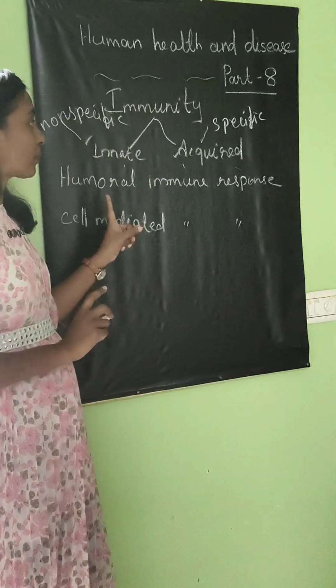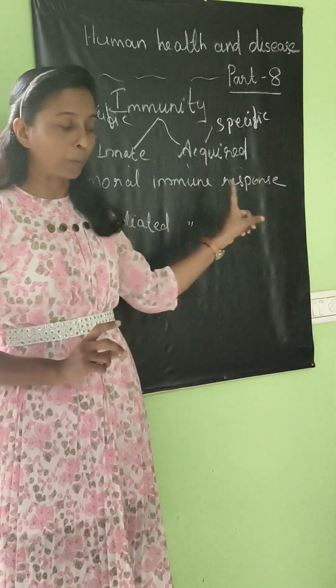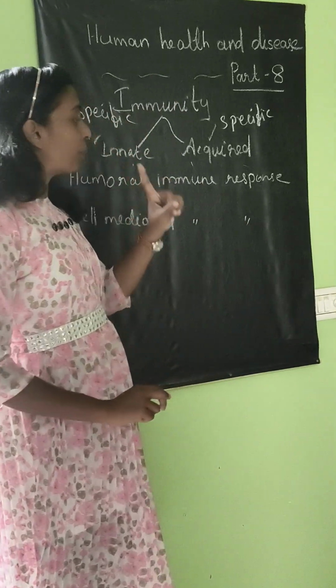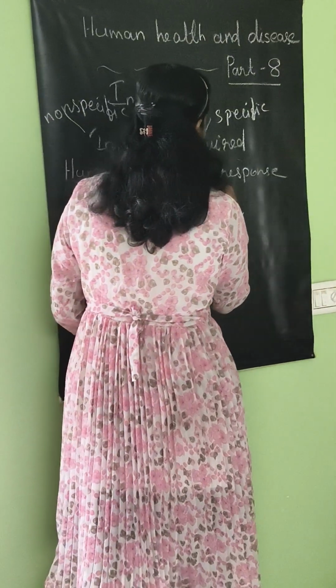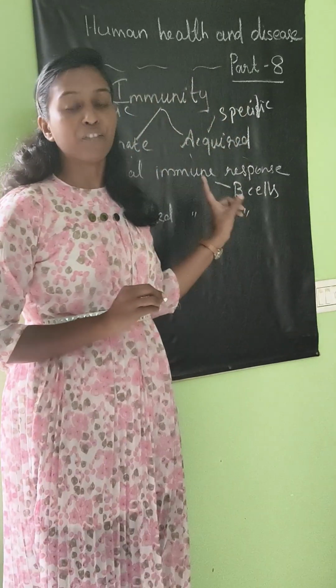There are two different types of acquired immune response: humoral immune response, and the second one is cell mediated immune response. Let us see what is humoral immune response. Humoral immune response is because of B cells. B cells means B lymphocytes, and they are present in blood.